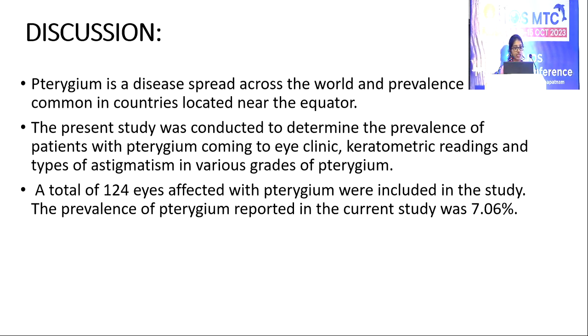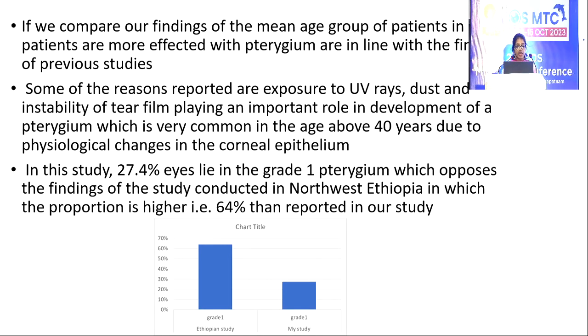Discussion: pterygium is a disease spread across the world and prevalence is more common in countries located near the equator. The present study was conducted to determine the prevalence of patients with pterygium coming to the eye clinic, keratometric readings and type of astigmatism in various grades of pterygium. A total of 124 eyes affected with pterygium were included in the study. The prevalence of pterygium reported in the current study was 7.06%.